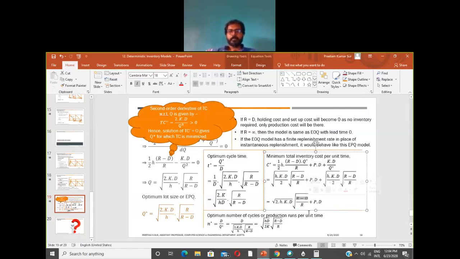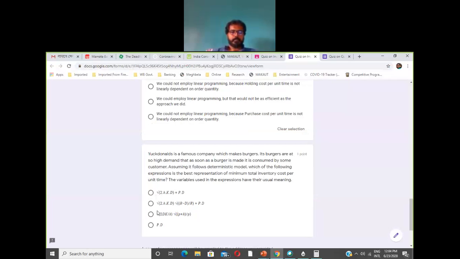So R equals D, this becomes 0 and we are left with only P into D. So the answer will be P into D, and not the one which many of you have chosen.